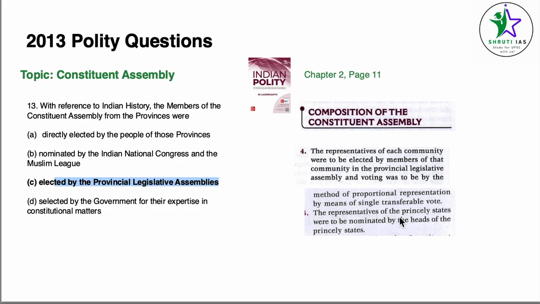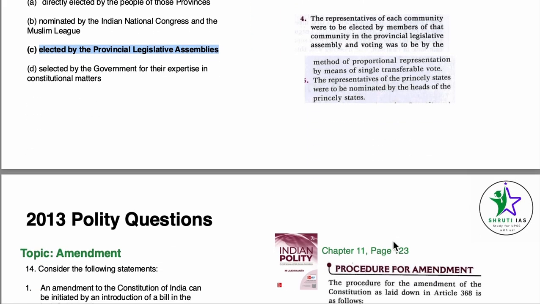Directly elected by the people? No, they were elected by the provincial legislative assembly. Nominated by Indian Congress and Muslim Wing, this statement doesn't make sense. Selected by the government for their expertise in constitutional matters doesn't make sense. Our answer becomes C, elected by the provincial legislative assemblies.